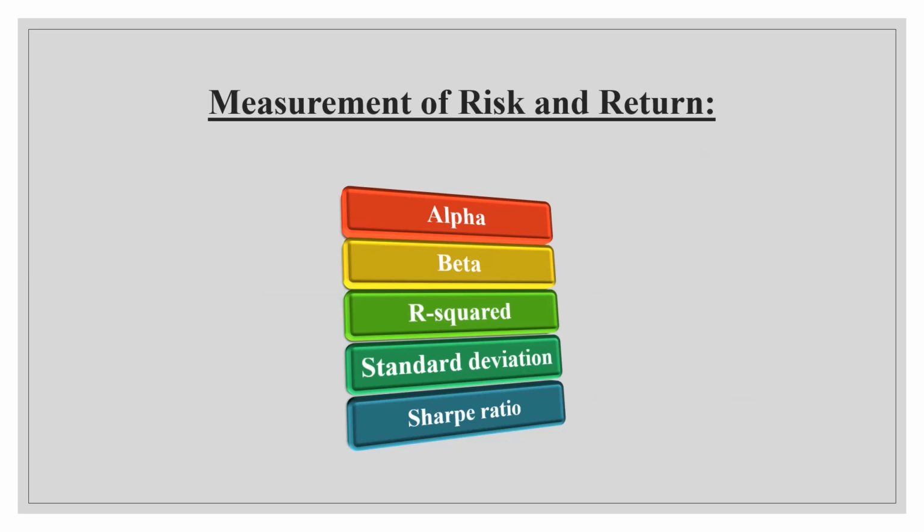Risks are measured, as I said, in measuring and evaluating the performance of an investment or the securities. So these are the measurements through which you are going to measure the risk: alpha, beta, R squared, standard deviation and Sharpe ratio. For your syllabus, it is alpha, beta, standard deviation and Sharpe ratio, and R squared is not that important, because in the present trend people follow alpha, beta, standard deviation and Sharpe ratio more.